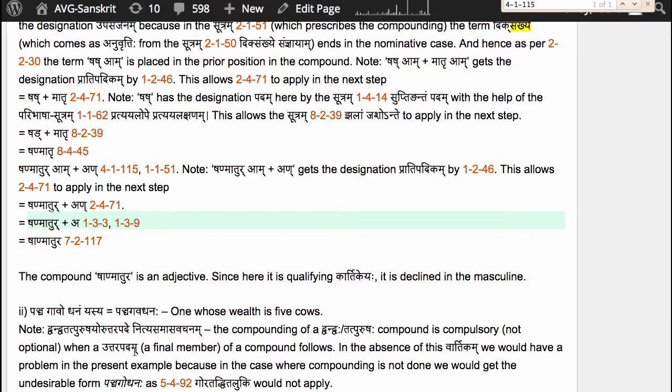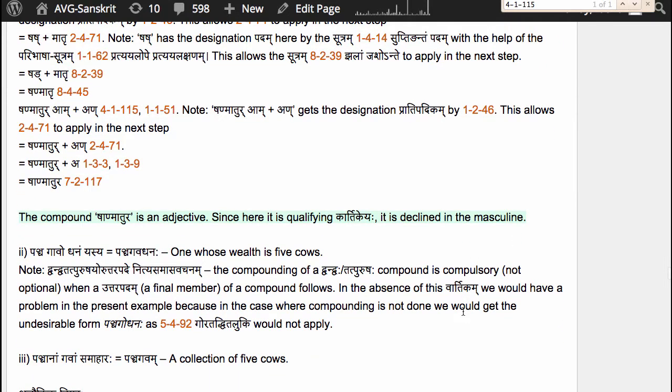Now we apply tadhiteshvacha madehe 7.2.117 because we do have a tadhita affix an which has the letter n as an it. So we perform the vriddhi substitution in place of the vowel which is the first among the vowels of the angam. So in place of the letter a following sha, we substitute the vriddhi letter A. So we get Shanmatura. And the compound Shanmatura is an adjective since here it is qualifying Kartikeyaha and is declared in the masculine gender.